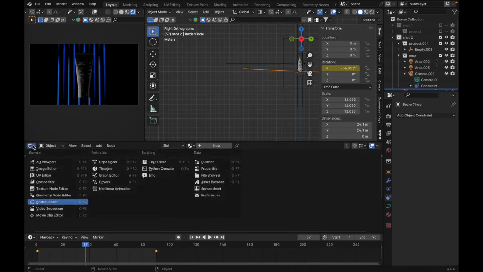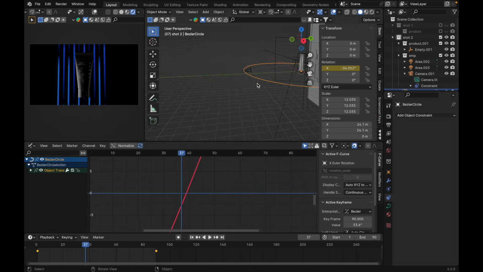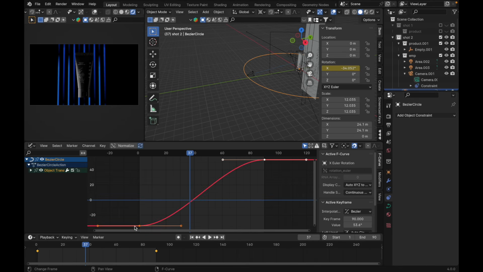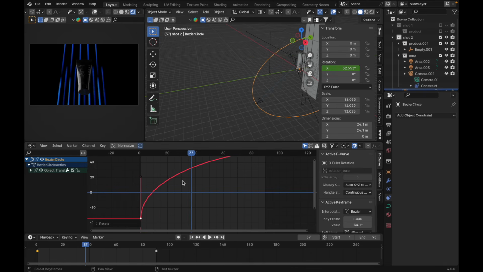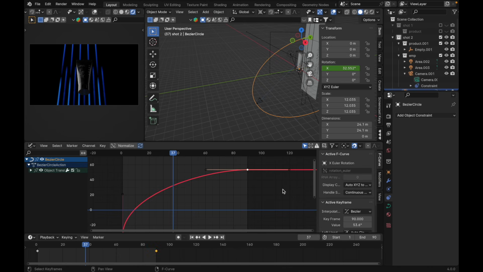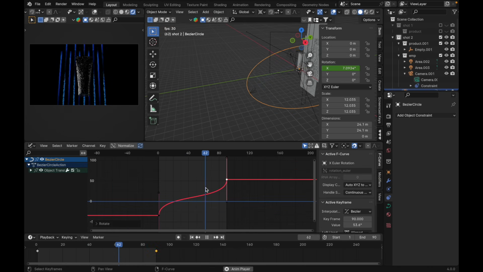Over here at this window, change to graph editor. Make sure you select your Bezier curve here. Press A to select everything and press Home, just like this. And select this object. Press R, rotate it like this. And this one, press R, rotate it like this. Now we have something like this.